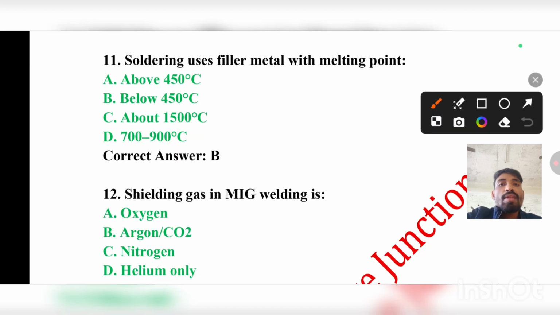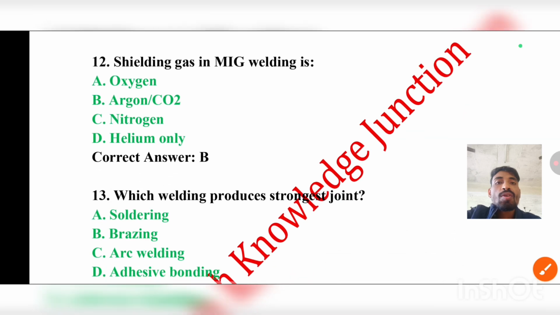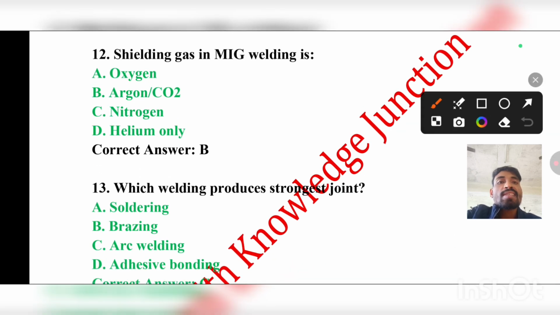Question number 11: Soldering uses filler metal with melting point above 450 degrees centigrade, below 450 degrees centigrade, above 1500 degrees centigrade, or 700 to 800, 900 degrees centigrade. The correct answer will be below 450 degrees centigrade. Question number 12: Shielding gases in MIG welding are oxygen, argon or CO2, nitrogen, or helium only. The correct answer will be B, that is argon or CO2.